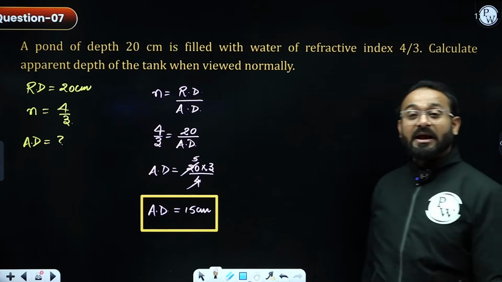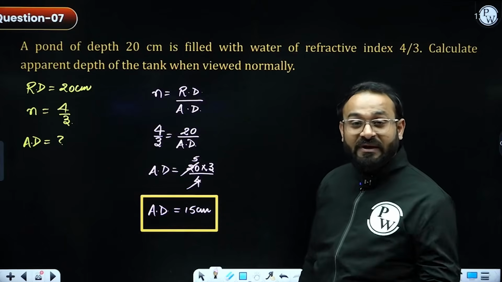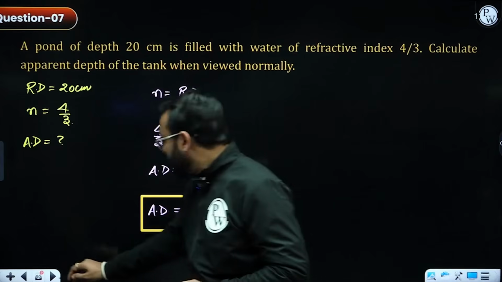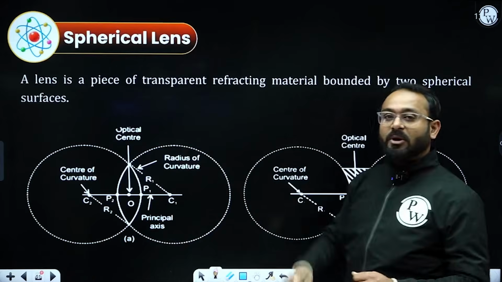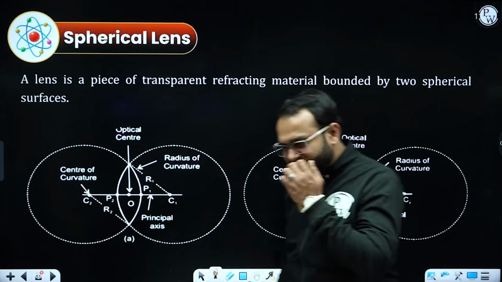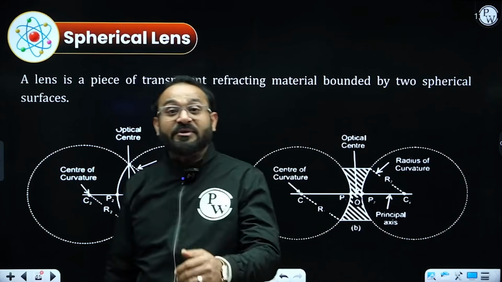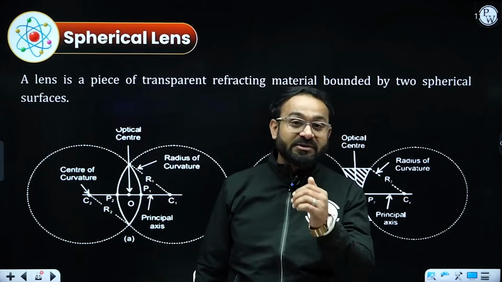So these are the kind of numericals generally asked on refractive index. Now let's talk about the spherical lens. What are the spherical lenses? What kind of spherical lens questions will the board examination generally ask?